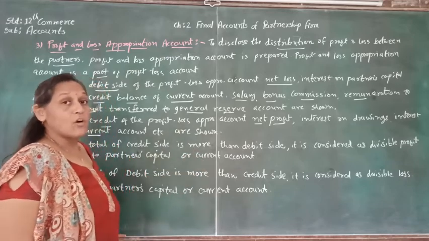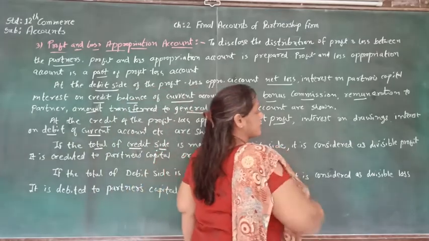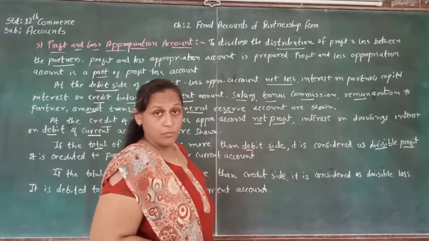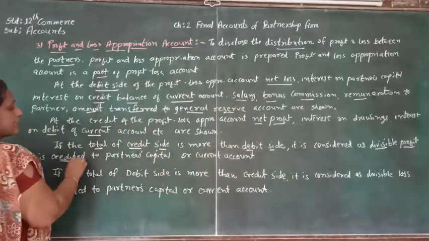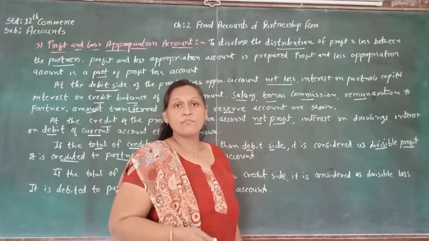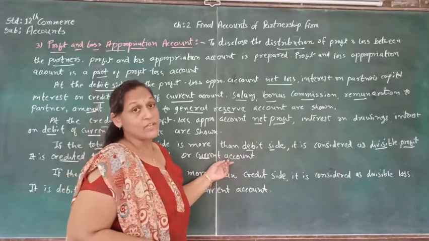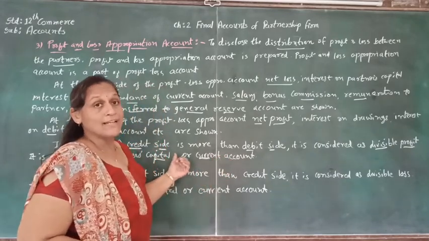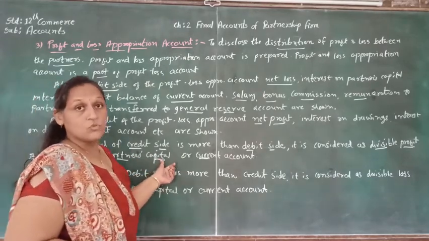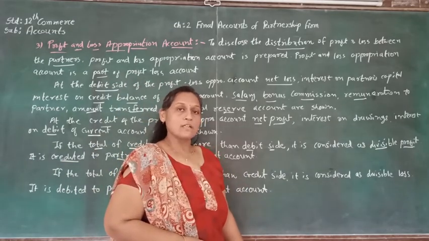Now if the total of the credit side is more than the debit side, it is considered a divisible profit. And as we know, divisible profit is supposed to be credited to partners' capital or current account. Whether capital or current account, we have to decide from the capital method. If the partners are following the fixed capital account method, then we have to prepare the current account, and if they are following the fluctuating capital account method, then we have to prepare the capital account. So whatever profit is there is supposed to be credited to partners' capital or current account.